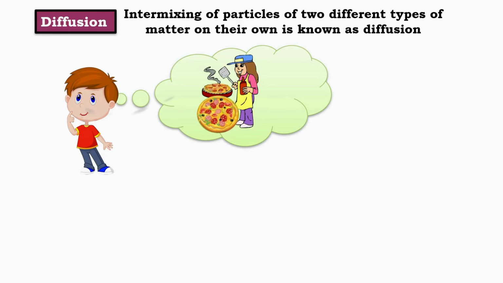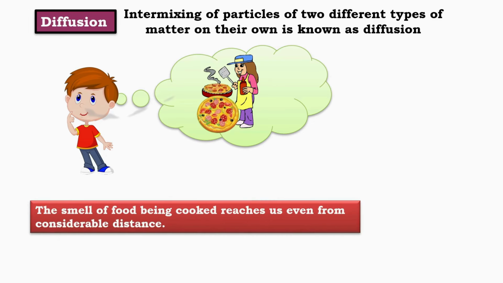Diffusion of particles and everyday examples. The smell of food travels. Diffusion is the process where particles from different substances naturally mix. For example, when food is being cooked, the smell of the food, like pizza, spreads through the air. The smell reaches us even from a considerable distance, thanks to the diffusion of particles.